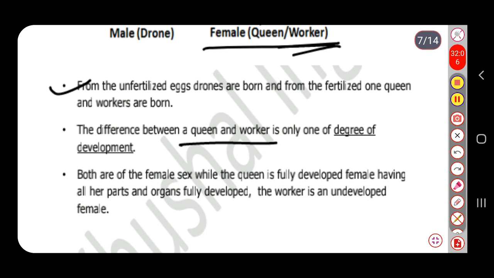Both the queen and the workers are of the female sex, but the queen is a fully developed female having all her parts and organs fully developed, whereas the worker is an undeveloped female.